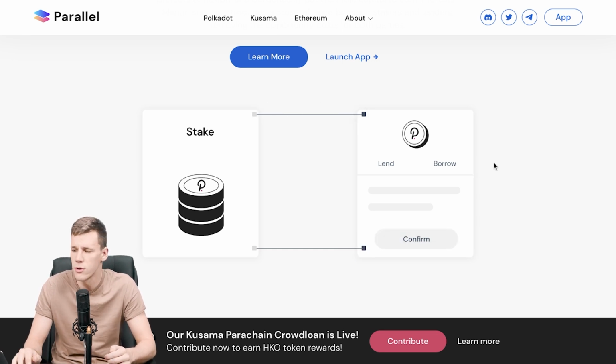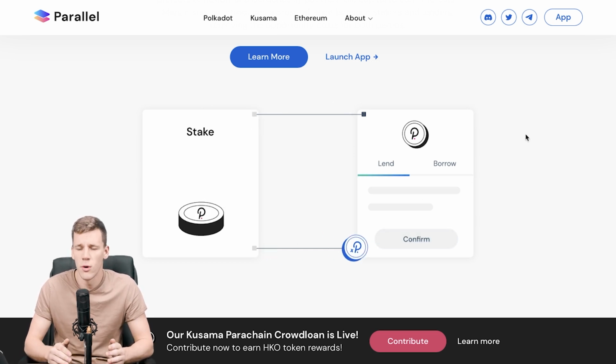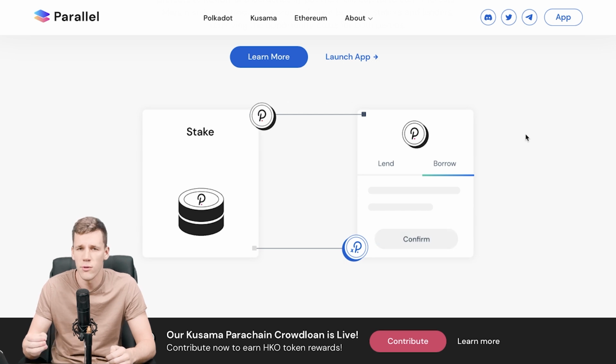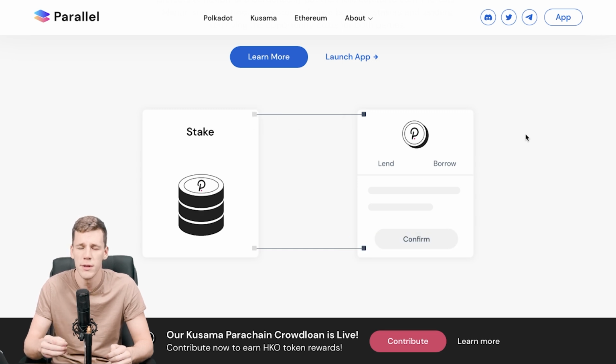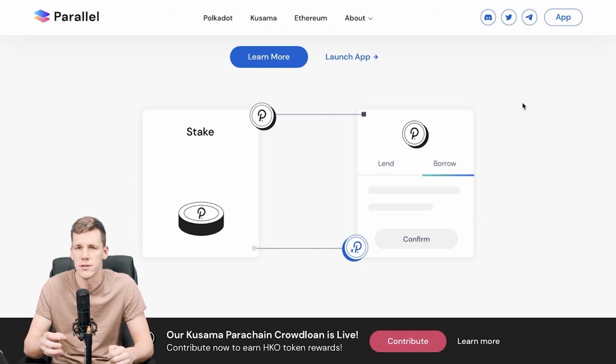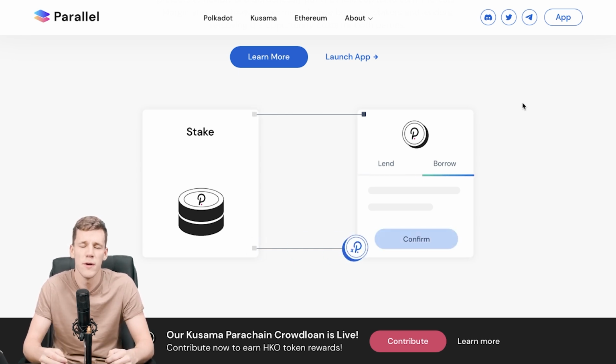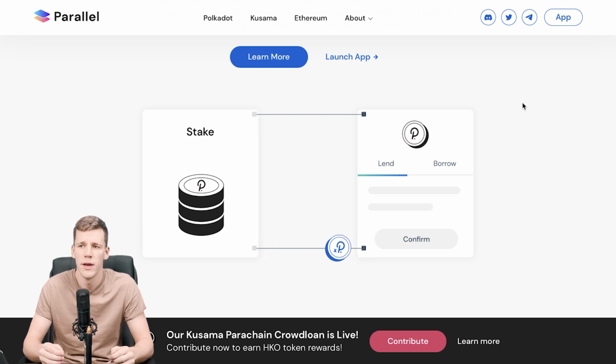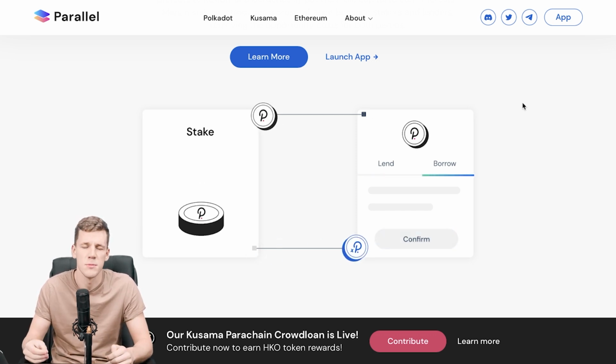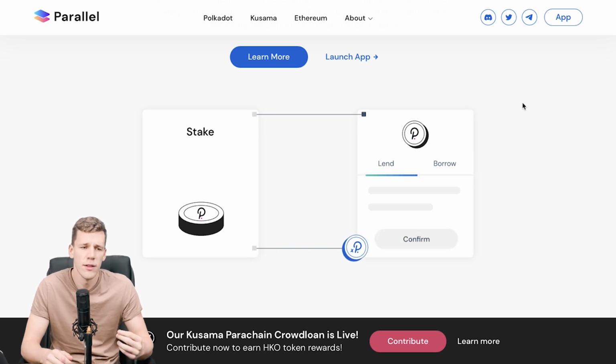So what you can do here is go to any lending service, like for example Parallel Finance or Heiko Finance, once they're live, and say you want to provide your Bitcoin as collateral, and against this collateral you're then receiving some stable coins. This doesn't only have to be Bitcoin, these may be any other cryptos which are supported on this website. After you provide the collateral to the smart contract, so basically the Bitcoins are charged off your wallet, you're receiving stable coins in return. Typically the amount of stable coins you get in USD price comparison is a little bit smaller than the amount of Bitcoin you leave as collateral, for reasons we'll explain later. And basically later you can work with these stablecoins.